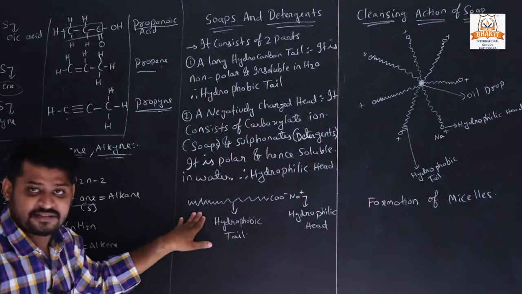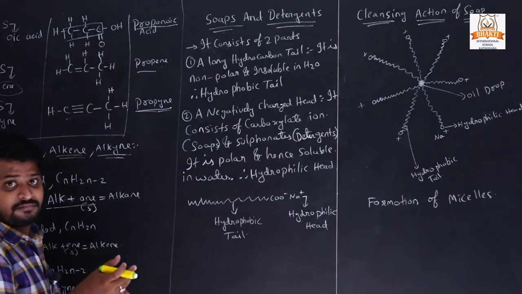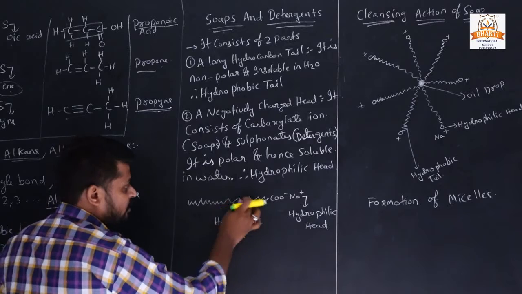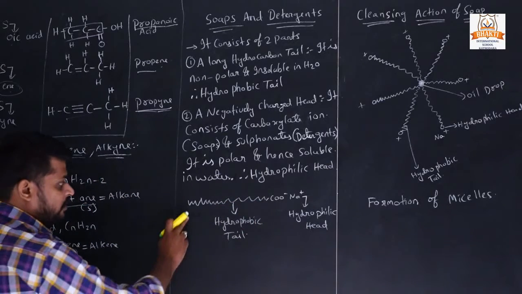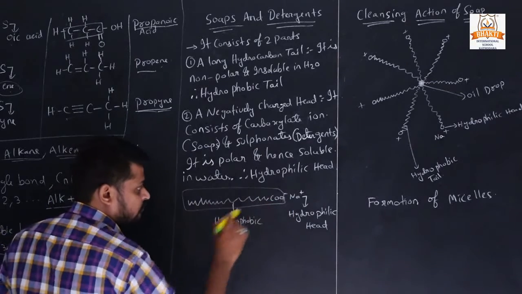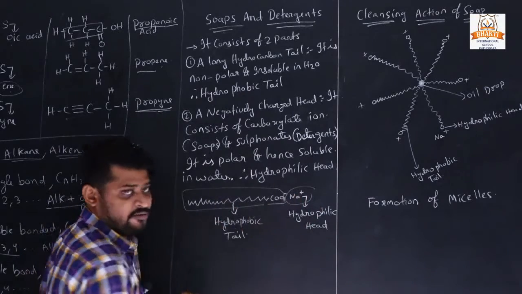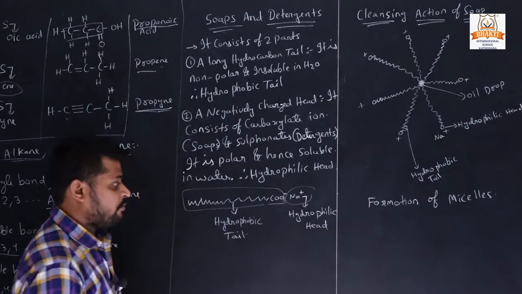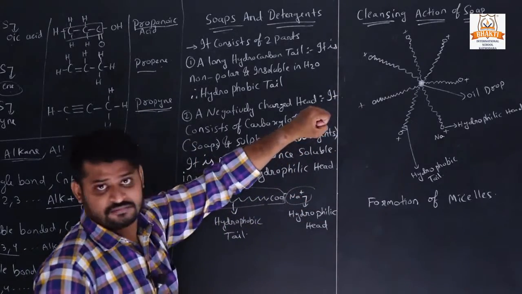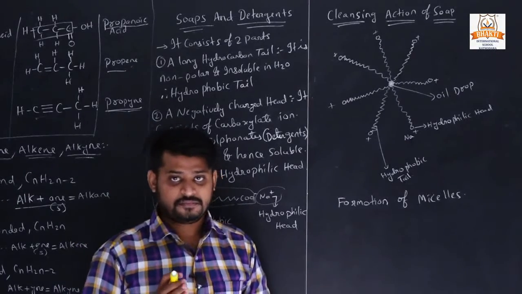Now here it is a chain, a chain combining both the hydrophobic tail and the hydrophilic head. This is the carboxylic chain and it is the hydrophobic tail, and this is the charged head, called the hydrophilic head. Now this is the structure. How do soap and detergent clean the dirt from the cloth?